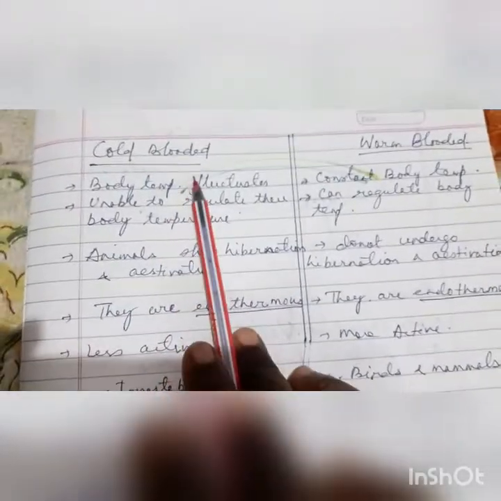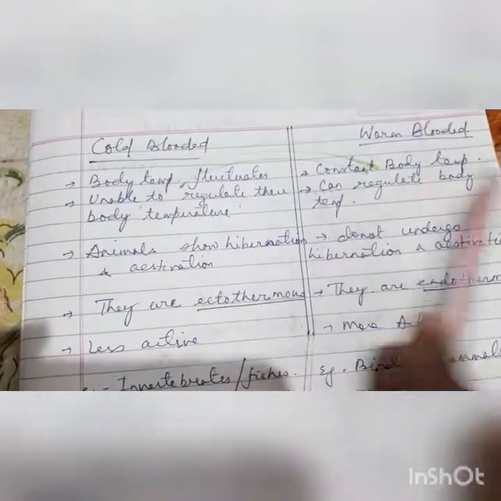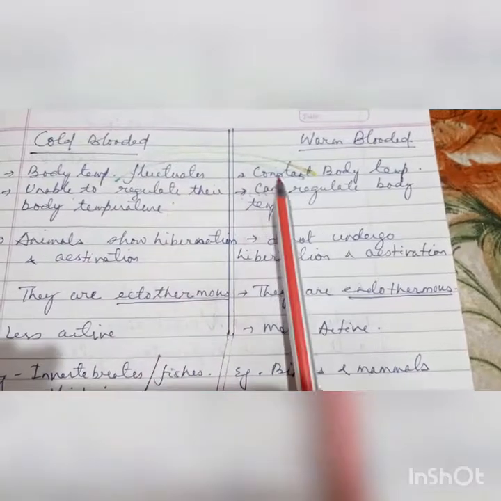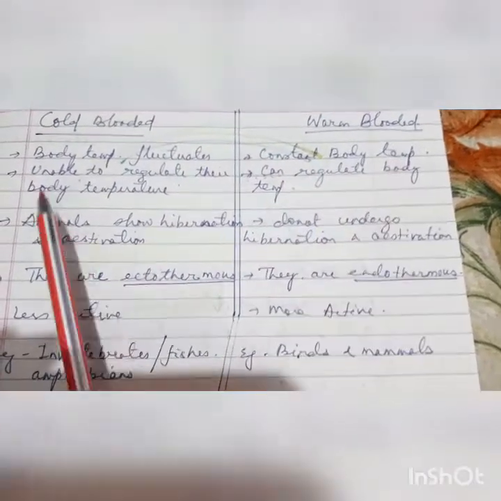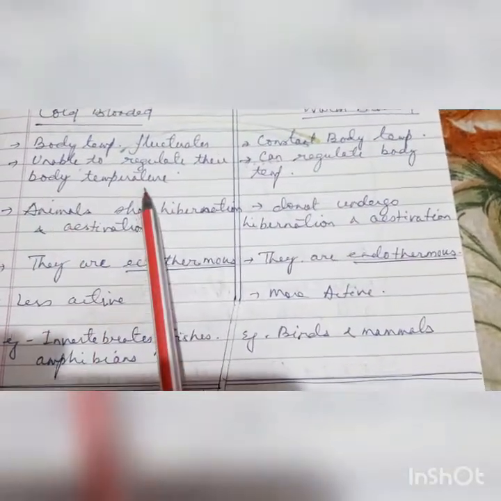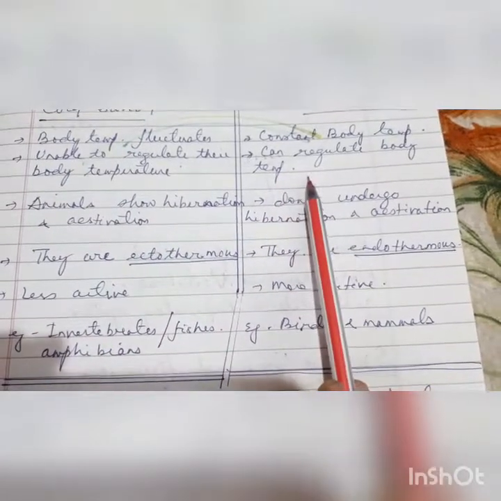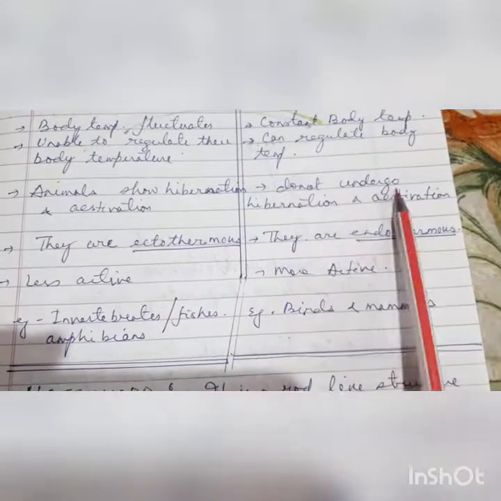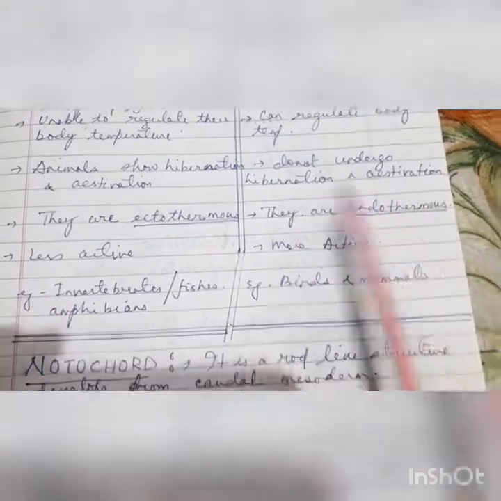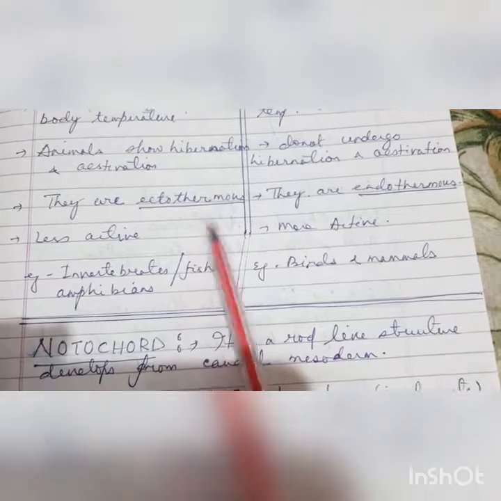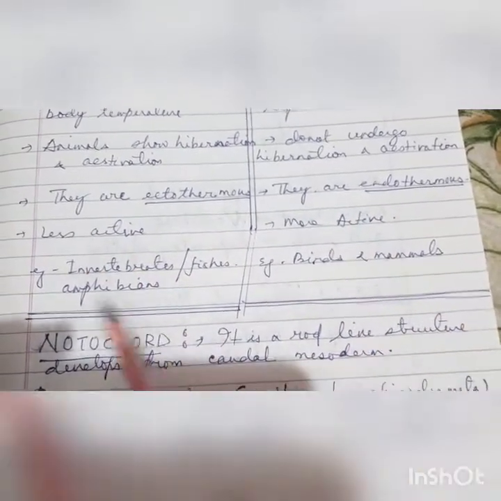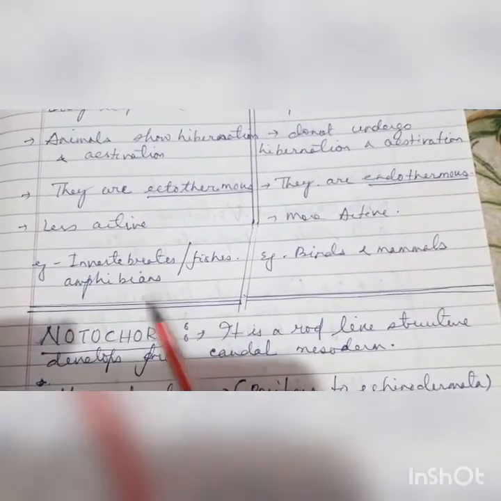Then comes the difference between the cold-blooded and the warm-blooded. In cold-blooded, the body temperature fluctuates; in warm-blooded, body temperature is constant. Cold-blooded animals are unable to regulate their body temperature. They show hibernation and aestivation, while warm-blooded animals do not undergo hibernation and aestivation. They are ectothermous and they are endothermous. Less active, more active. Invertebrates and fish are the examples of cold-blooded, and here birds and mammals are the examples of warm-blooded.